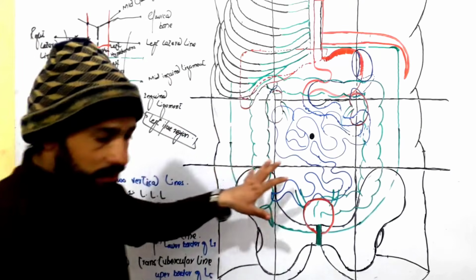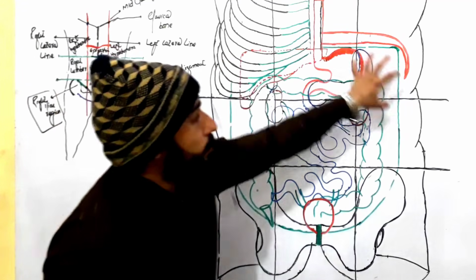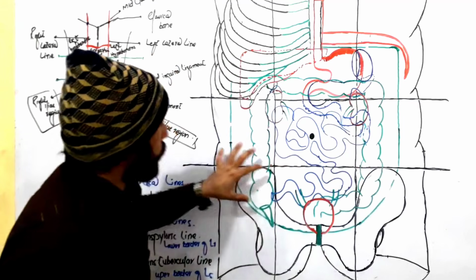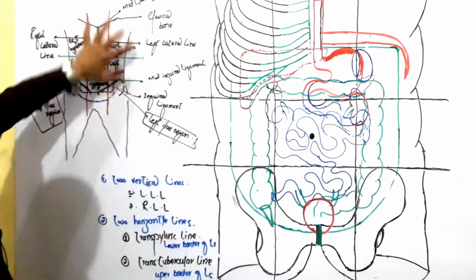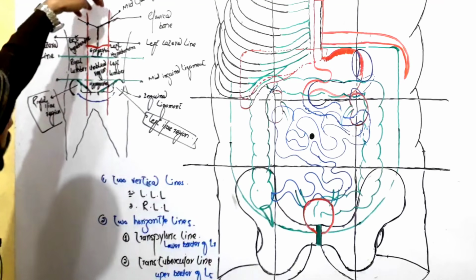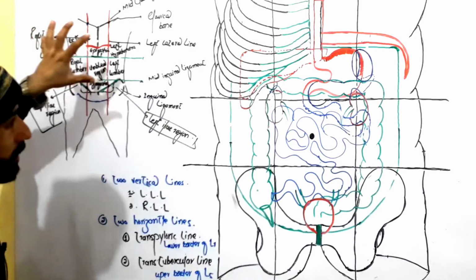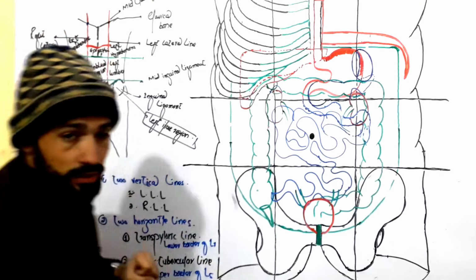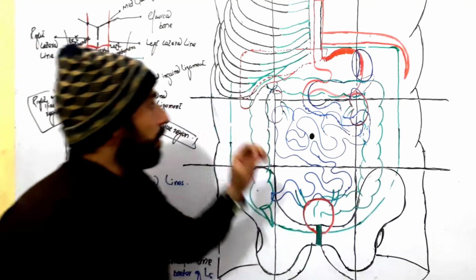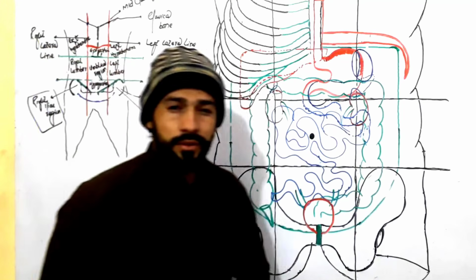So in the next lecture I will discuss the organs which are present in each region. I hope you got the abdominal regions. I hope you learned how we draw all these lines in order to create the abdominal regions. So see you in the next lecture regarding the organs or viscera which are present in different abdominal regions.